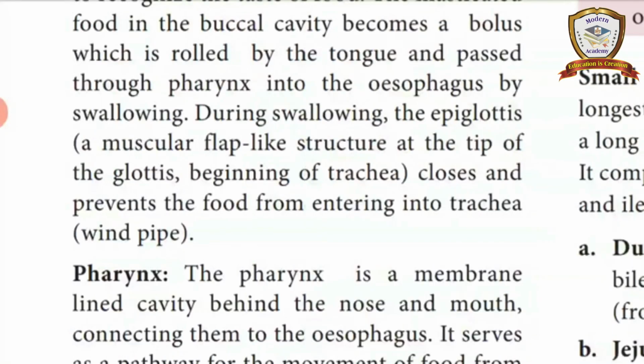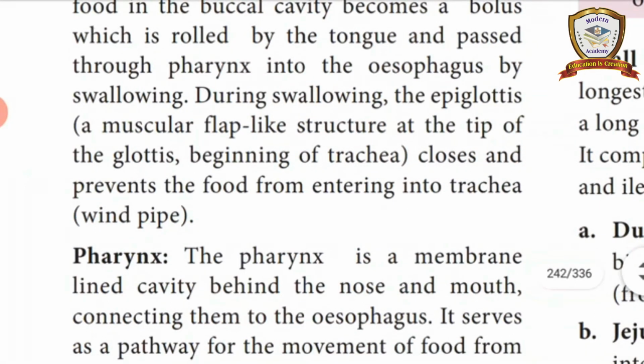We cannot breathe. It may lead to death also. To prevent that, the epiglottis is used to close and prevent the food from entering into the trachea.